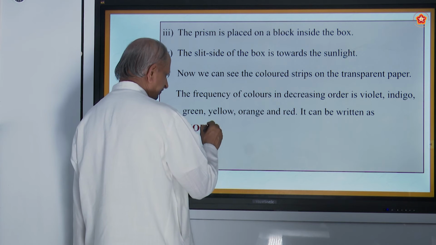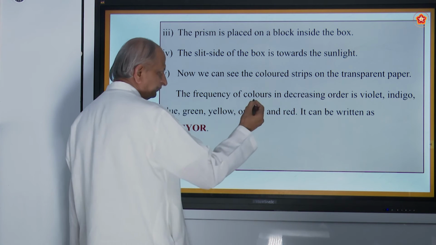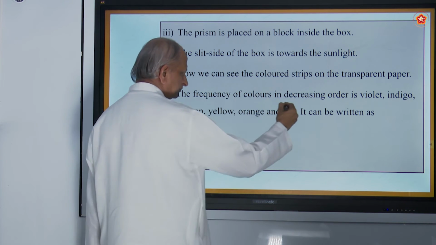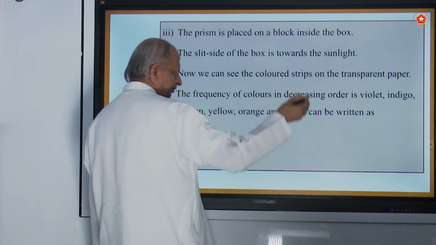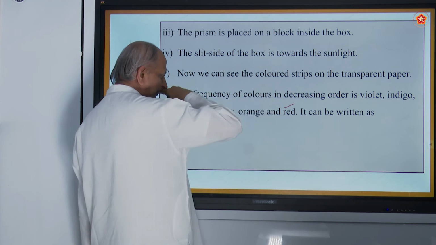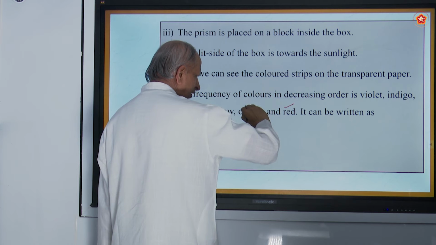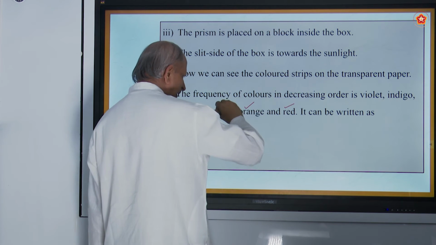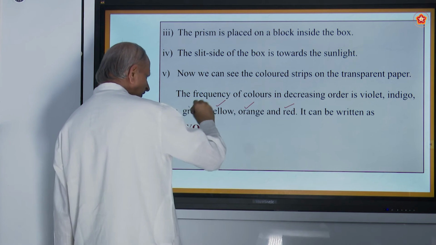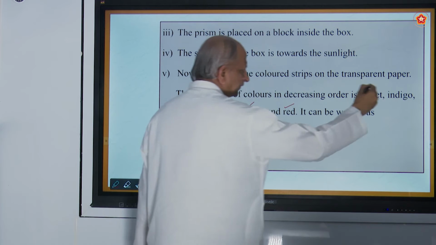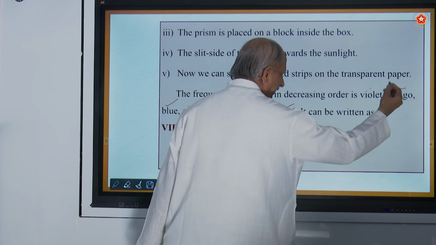So, first one is red. R stands for red. Okay. So, least bending is red. After that, orange comes. After that, yellow comes, green, blue, indigo, violet.